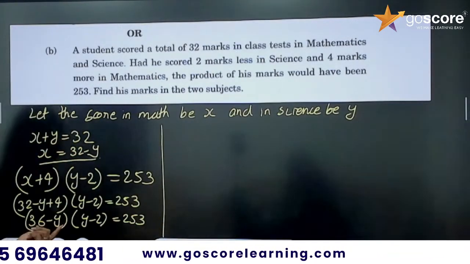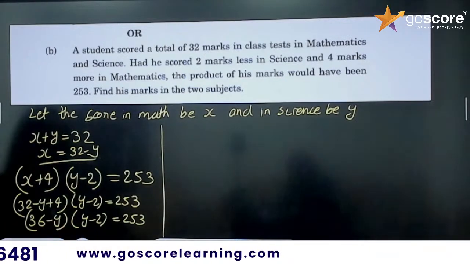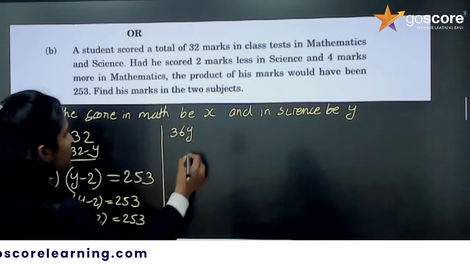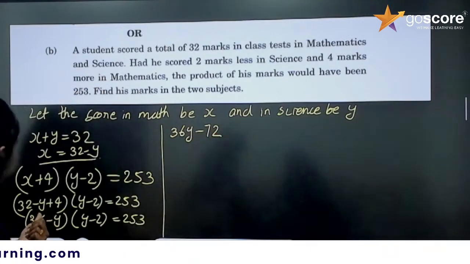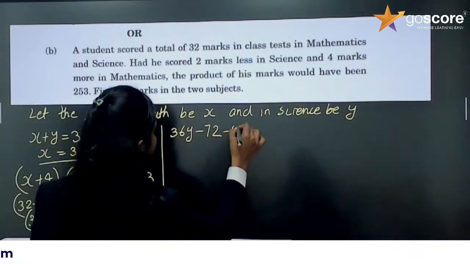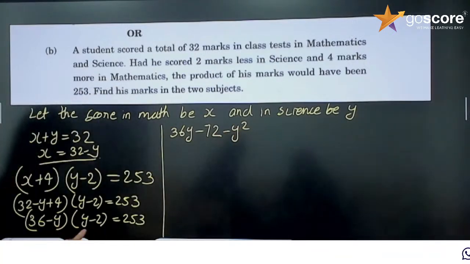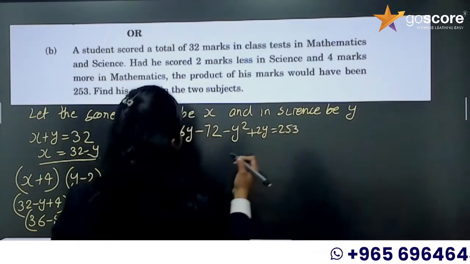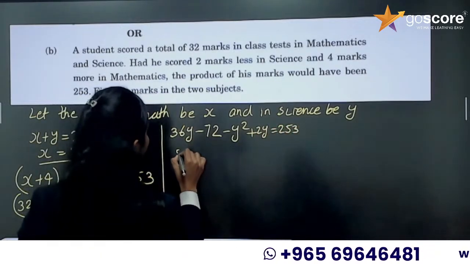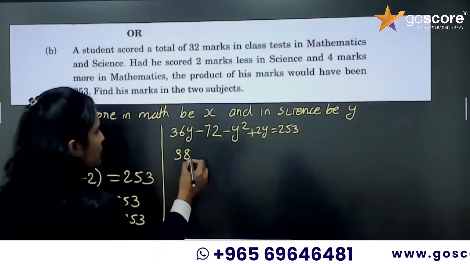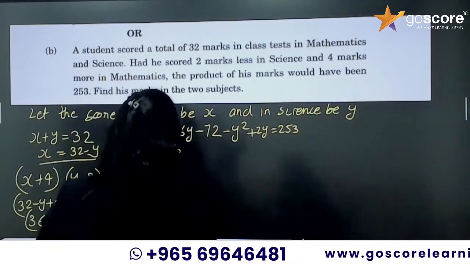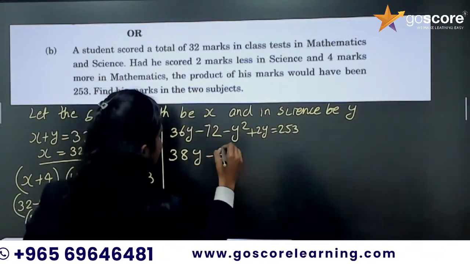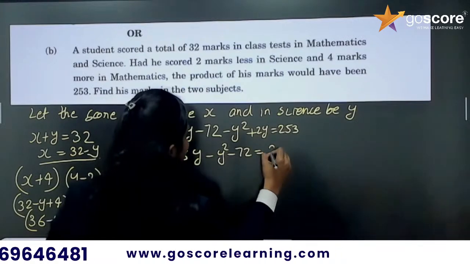So 36 minus y into y minus 2 is 36 into y, 36y. Now 36 into minus 2, it is minus 72. Now minus y into y, minus y square, minus y into minus 2, plus 2y equal to 253. Now this one is 38y, 36y plus 2y is 38y. It is 38y minus y square minus 72 equal to 253.